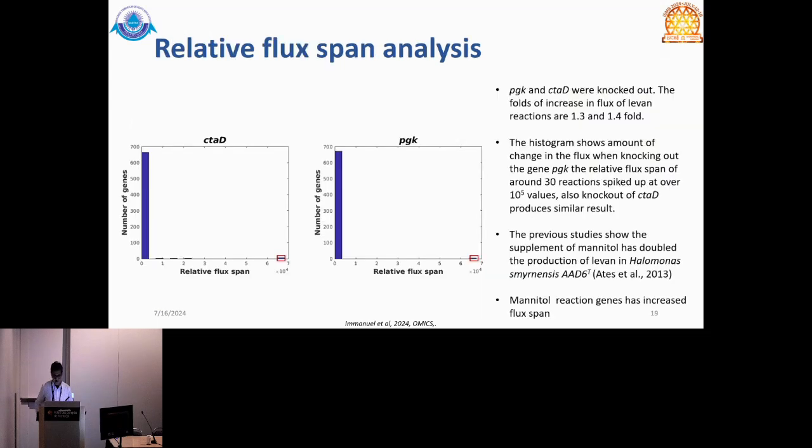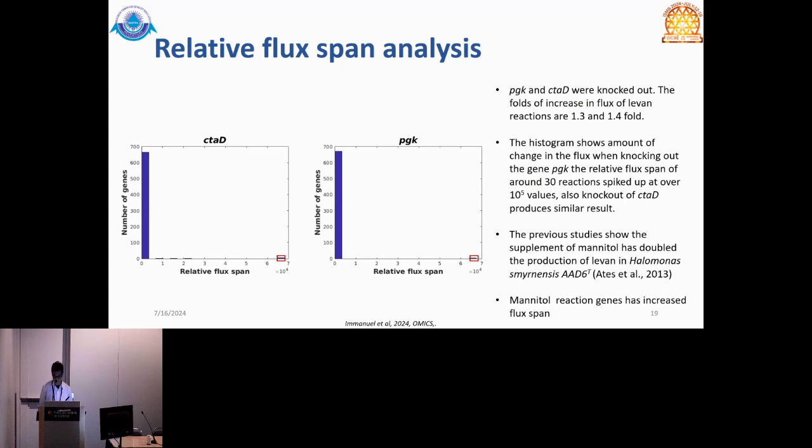So the relative flux analysis is masked by the very high number of genes on the flux span, but what I want you to focus on is the red box at the far end of the plot. They are showing maximal value change for the number of reactions that are happening, and for these PGK and CTAD genes, when they were knocked out, the increase in the flux of Levan was about 1.3 and 1.4 fold.